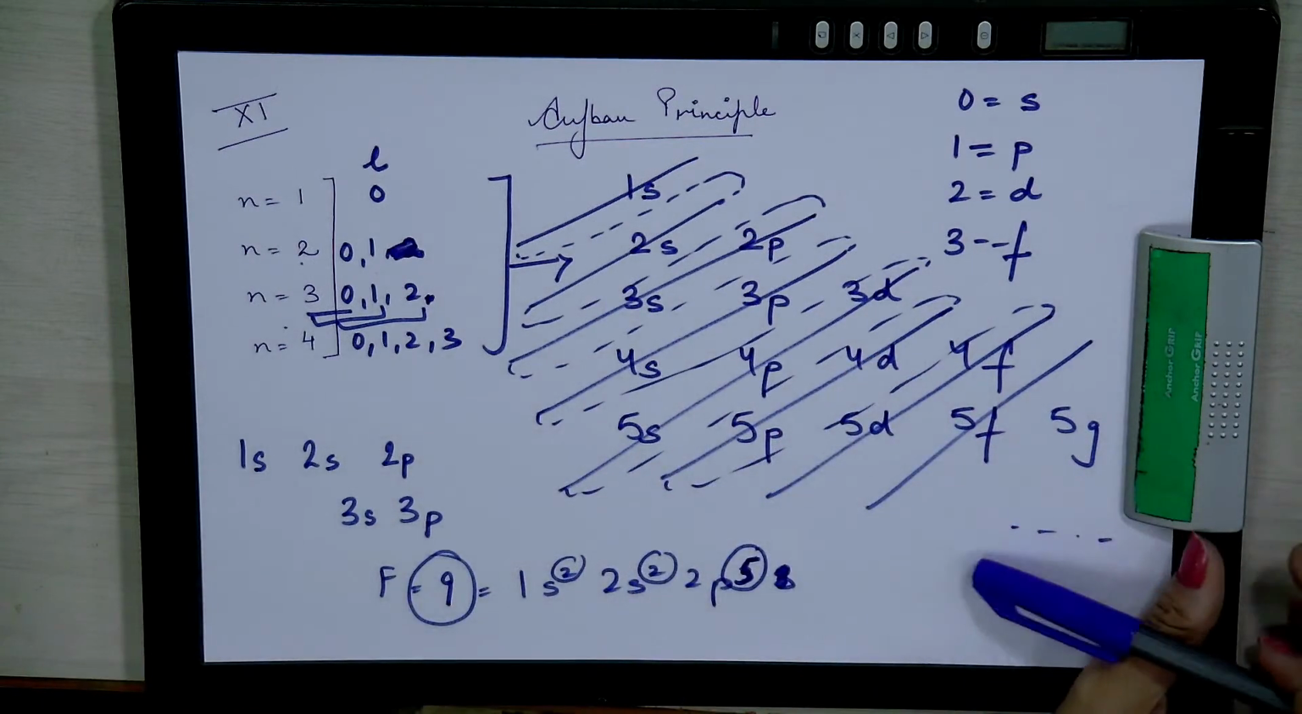So, I hope this gives you a trick and an explanation of how electronic configuration can be done or remembered easily. This is just a way to do it, and Aufbau's principle is something that we teach in class 11th. So, this is what I have revised for you.